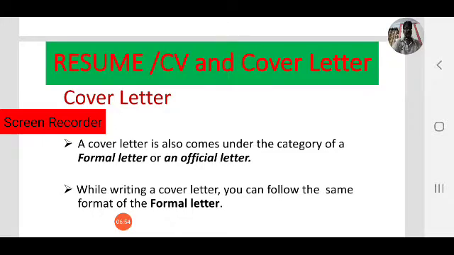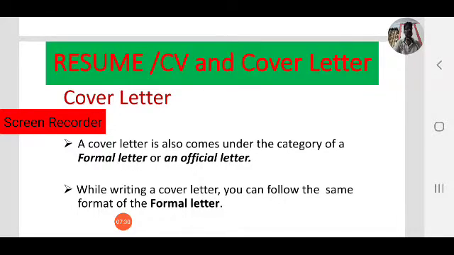As you know, a cover letter comes under the category of formal or official letter. While writing a cover letter, we can follow the same format of a formal letter. We have discussed how to write a formal letter, and we have seen different samples of formal letters. There are many categories of formal letters: leave letter, inquiry letter, complaint letter, grievance letter.